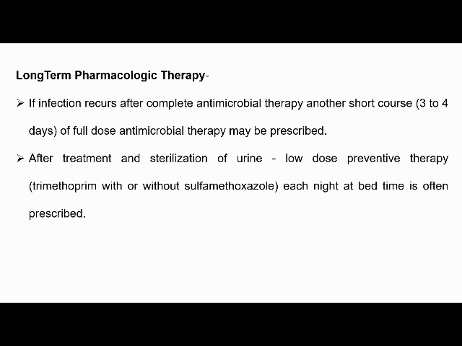If infection recurs after completion of one course of antimicrobial therapy, then we have to start another course of short-term therapy, that is 3 to 4 days of full-dose antimicrobial therapy prescribed for the child. Then after short-term therapy and sterilization of urine, a urine culture has to be taken. Then we have to provide a low dose of preventive therapy, that is trimethoprim with or without sulfonamide, each night at bedtime, often prescribed as preventive therapy.